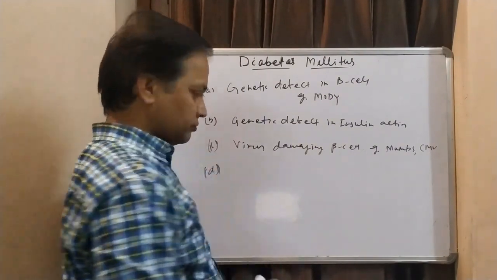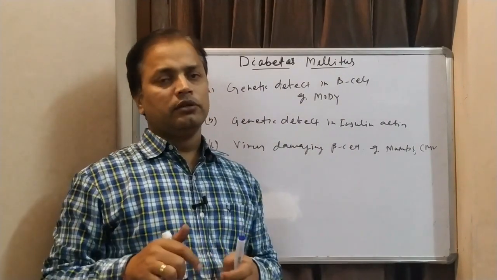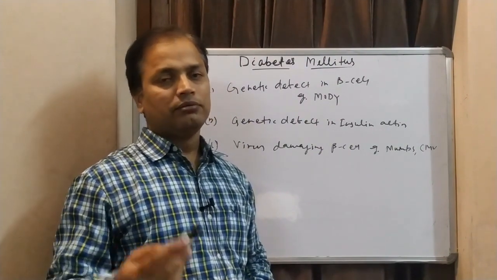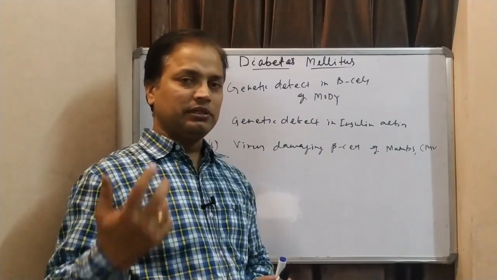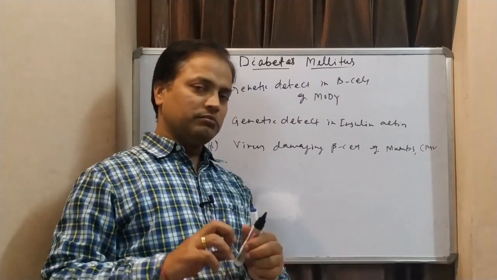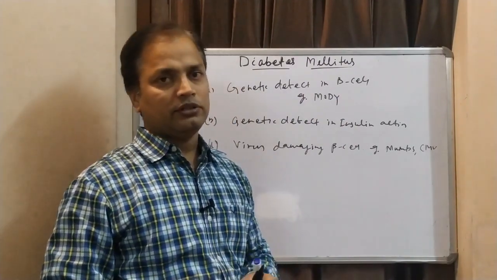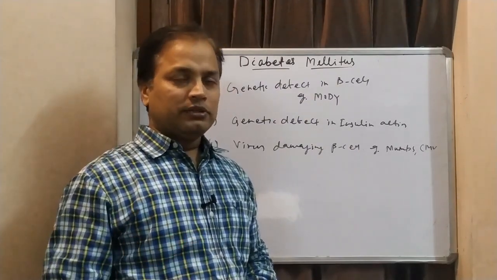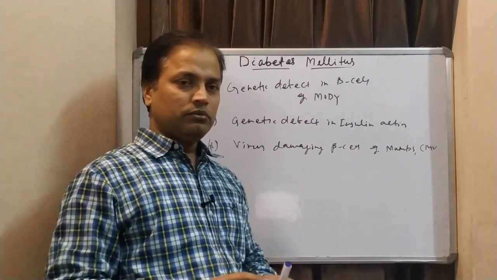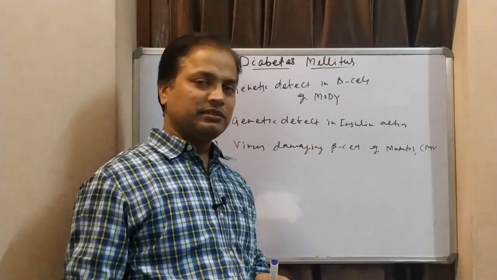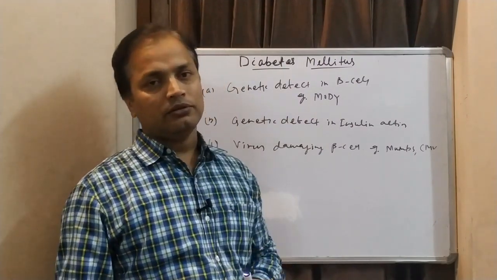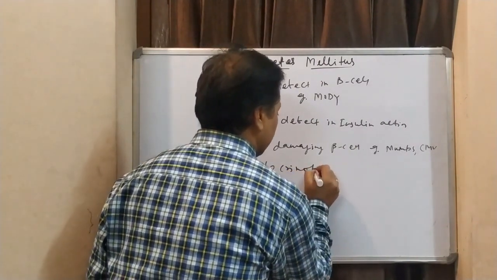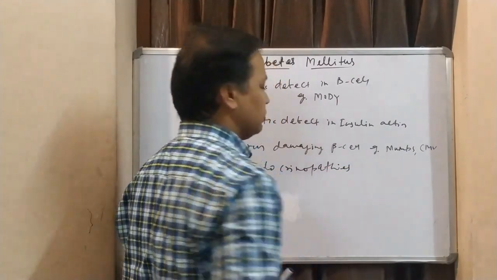Then next, normally if you see the endocrinology, insulin is the only hormone which decreases the glucose level. Rest all other hormones increase glucose level. So if we have some endocrinological disorders where hormones are in higher amounts, because of other hormones' hypersecretion, glucose level rises, and that's called diabetes. That is called endocrinopathies, which lead to diabetes mellitus.